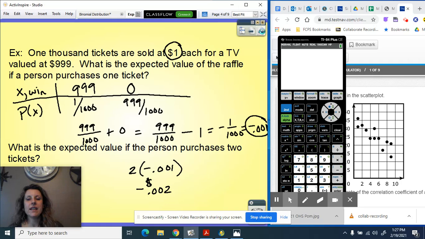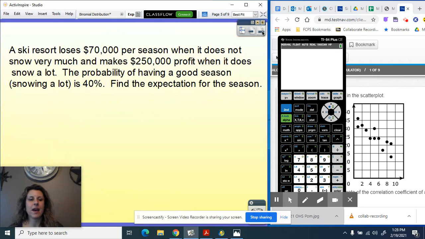Okay, the next example, we have a ski resort that loses $70,000 per season when it does not snow very much and makes $250,000 profit when it snows a lot. The probability of having a good season, snowing a lot, is 40%. Find the expectation for the season.